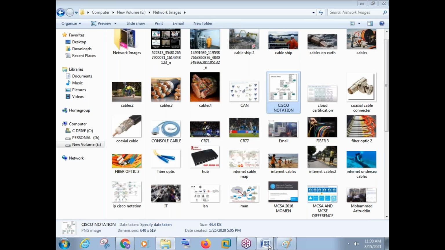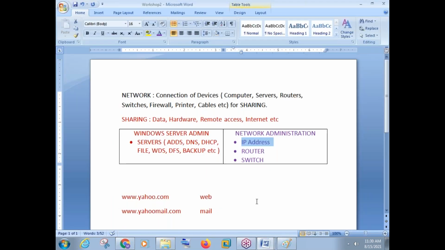Right now, there are no online certifications for MCSE. Online certification is here only for CCNA, but still, you should know the concept of Windows Server Administration. And then CCNA: IP address, router, and switch. I'll just add here IPv4 and IPv6. Both things we'll cover, but again majorly it will be IP version 4.